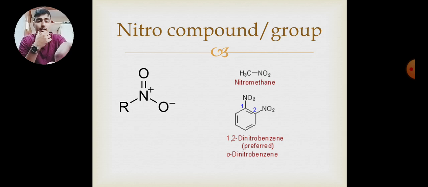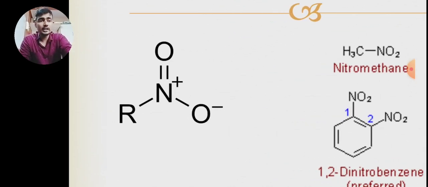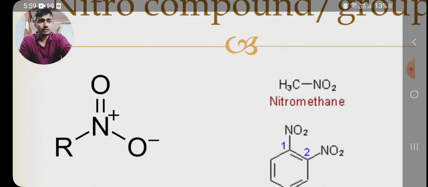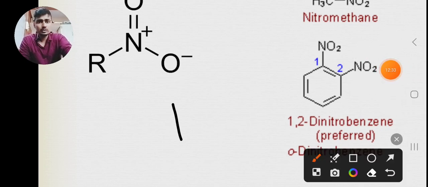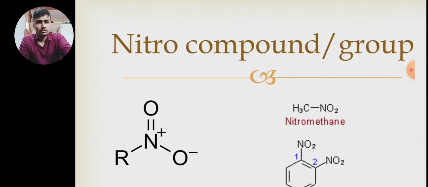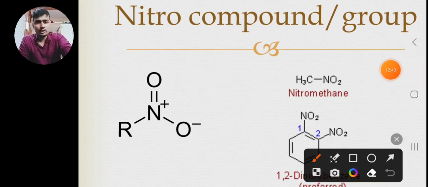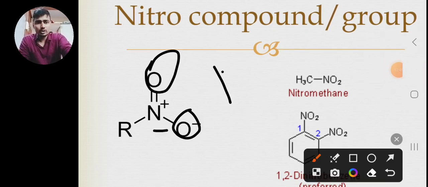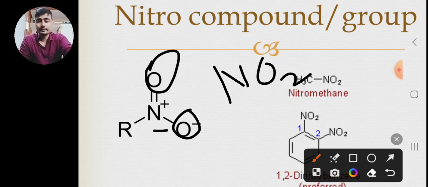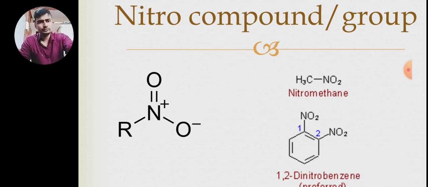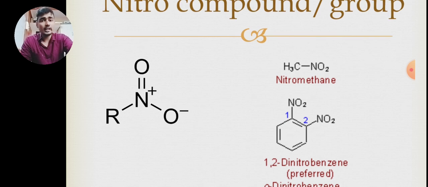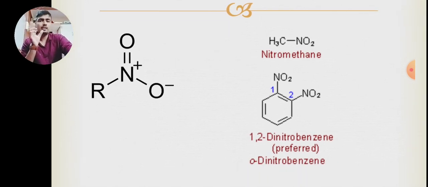Okay. Next is the nitro compound group. It is shortly termed NO2 because it contains one nitrogen and two oxygens. So in short, it is written as NO2, and it is attached to an R group. So RNO2. The examples are CH3NO2, which means nitromethane. Now the nitro group is written as a prefix, not a suffix, when we are writing the IUPAC name.